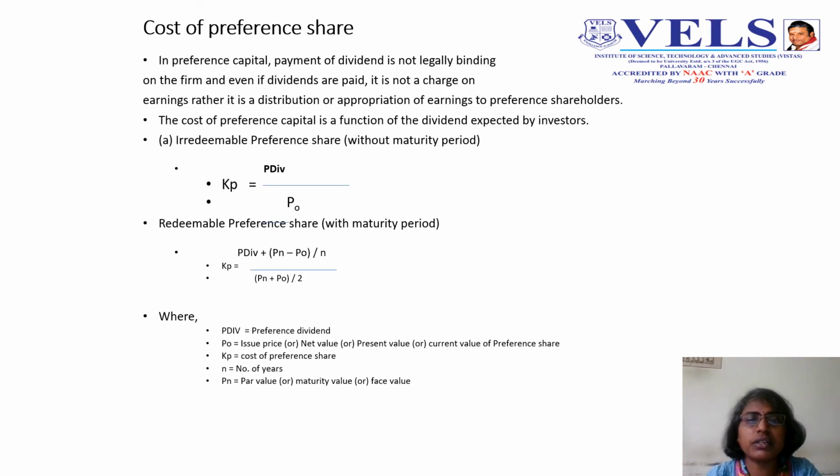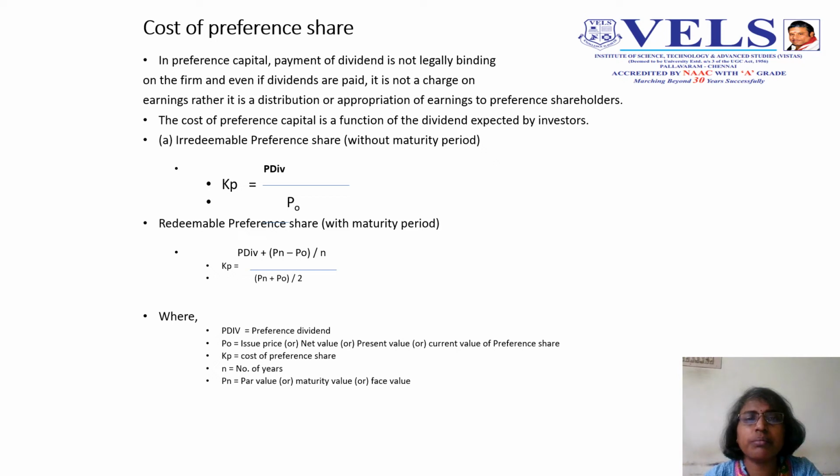Now the cost of preference share. Again, it is a fixed income security. Similar to the debenture, where the interest rate is fixed, here a fixed dividend rate, known at the time of investment, is given to the investors.